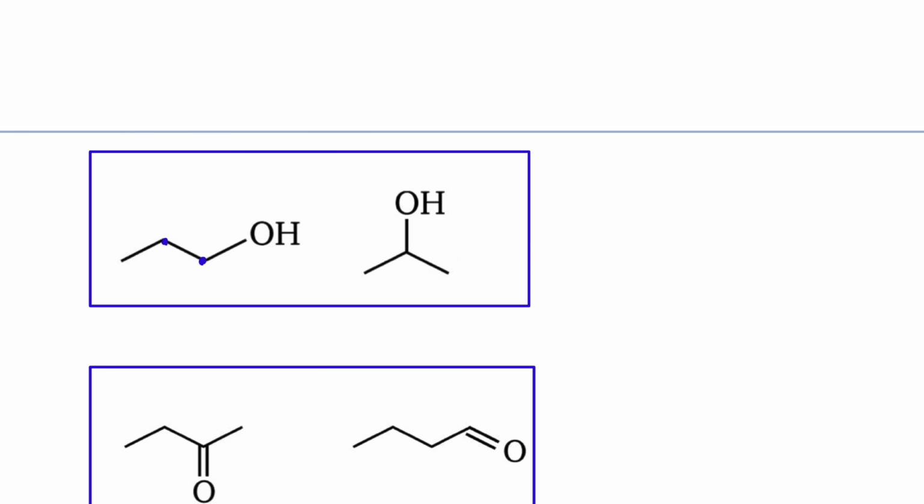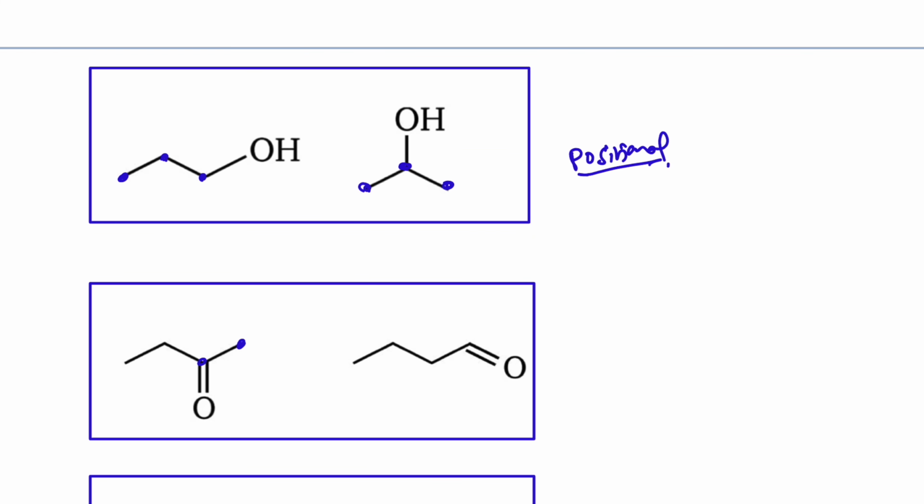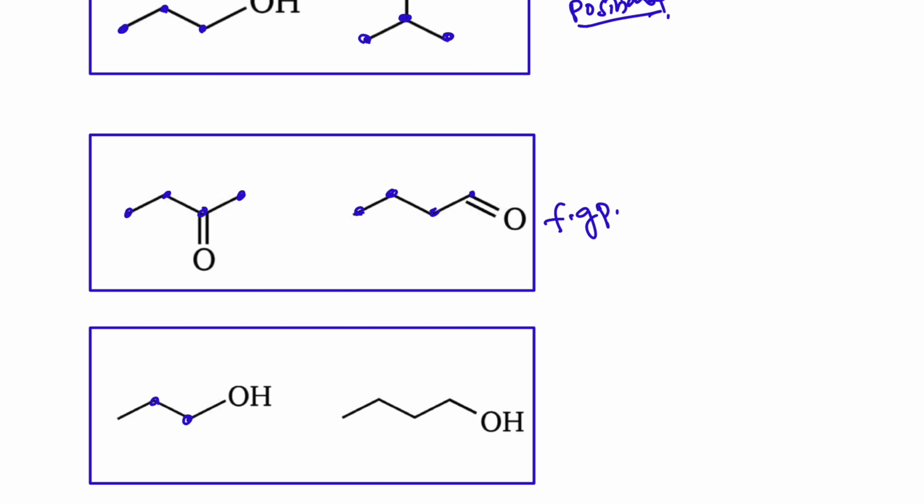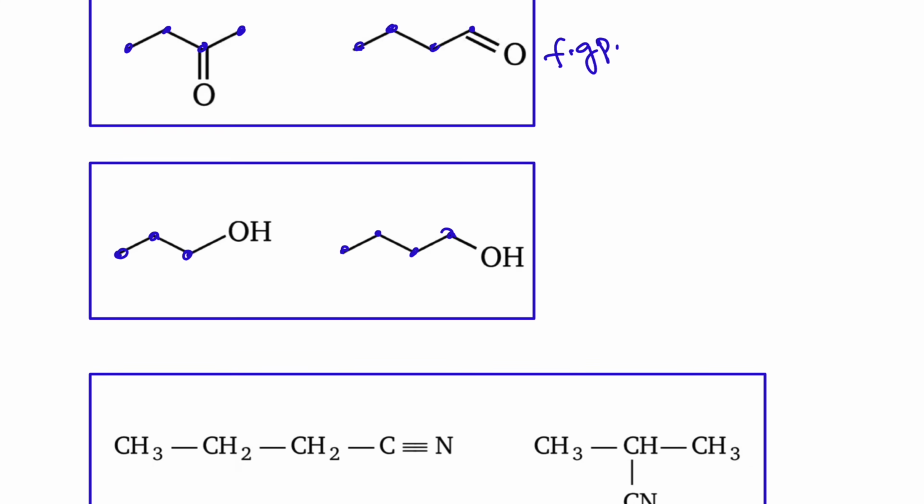And here 3 carbon atoms with alcohol, 3 carbon atoms with alcohol, position of alcohol group is different, therefore they are positional isomers. Next one, 1, 2, 3, 4 carbon atoms, 1, 2, 3, 4 carbon atoms, 1 oxygen atom, 1 degree of unsaturation, same molecular formula, one is ketone, another one is aldehyde, therefore they are functional group isomers. Next one, 1, 2, 3, 1, 2, 3, 4, number of carbon atoms are not the same, there is a difference of 1 CH2 group, they are not isomers, basically they are homologues.